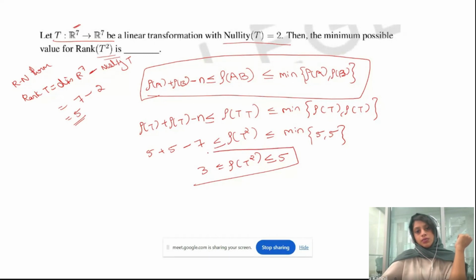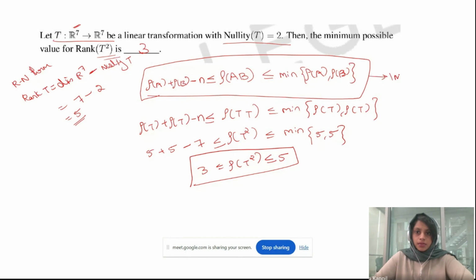So this is the inequality we need. And what is the problem asking? The minimum possible value of rank of T square. What is the minimum possible value? It is 3. So 3 is the answer. This inequality helps us for that. This is important.